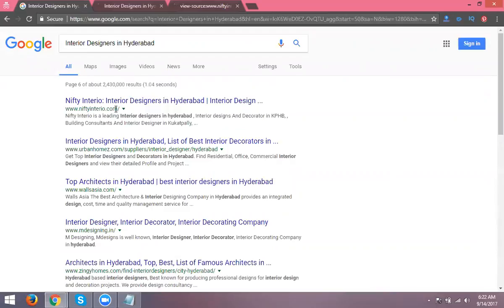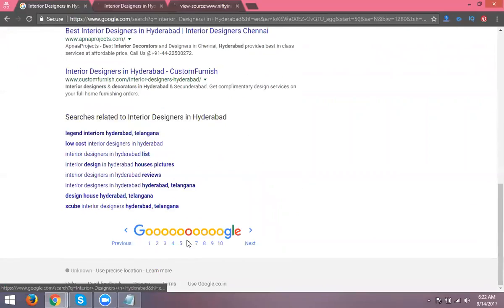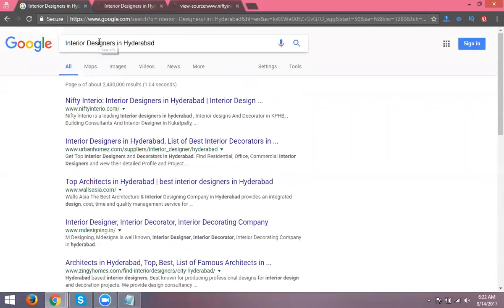Which position? They will come to the 6th page. What keywords are typed? Your query, Interior Hyderabad, is showing on the 6th page.